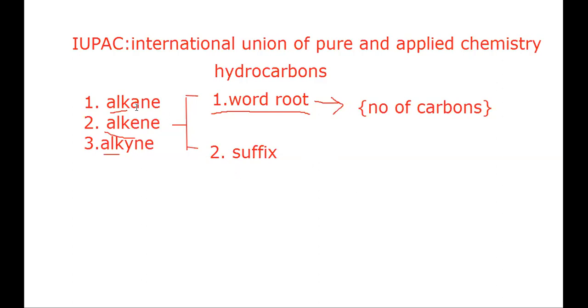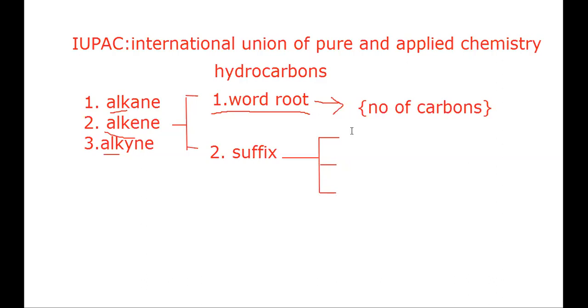The suffix in a hydrocarbon represents the type of bonding which a particular hydrocarbon consists of. I can divide these suffixes into three categories.